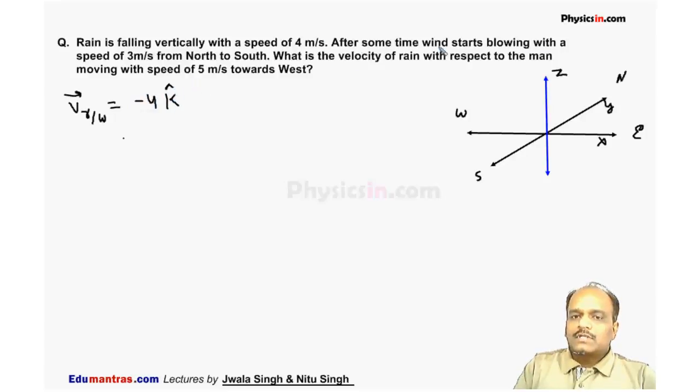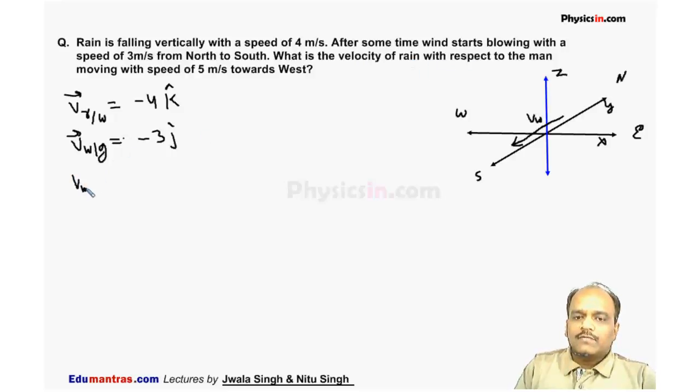After some time, the wind starts blowing at 3 meter per second from north to south in this direction. This is the velocity of wind. The velocity of wind with respect to ground is 3 times minus j cap. It is flowing from north to south, and I am assuming towards northward is positive, plus j cap. So this is minus j cap. What is the velocity of the rain with respect to the man who is moving?